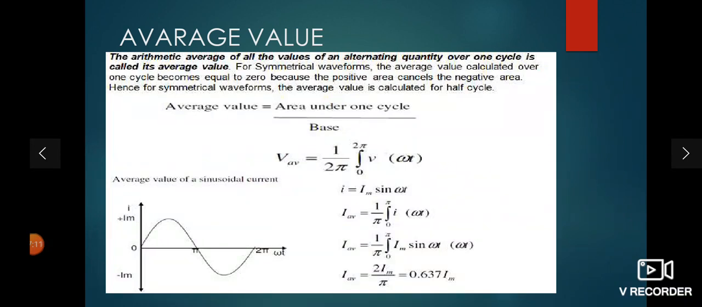Now put the value of cos pi and the same way cos 0, and you will get 2 Im by pi. So finally you will get the average value, that is 0.637 Im. Means the average value is 0.637 times the maximum value.